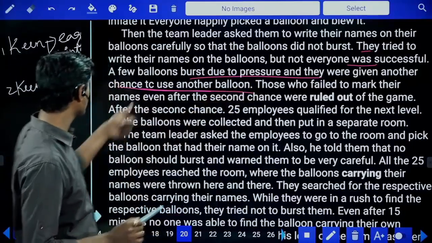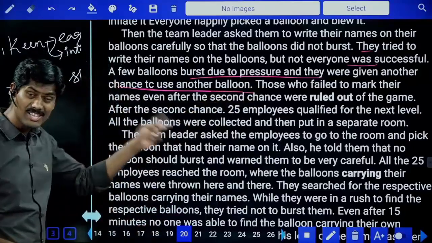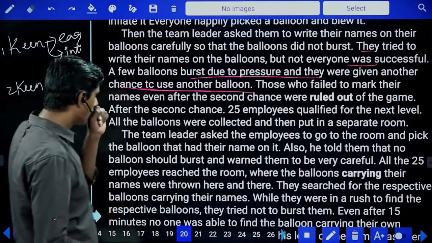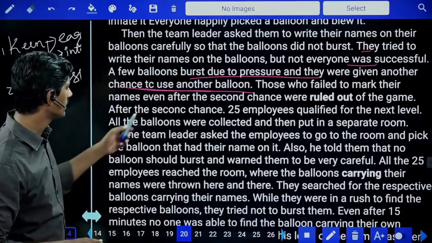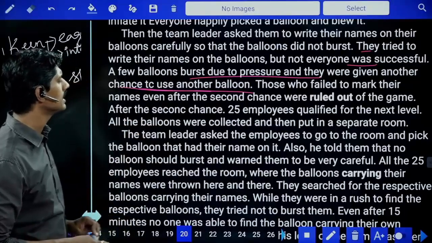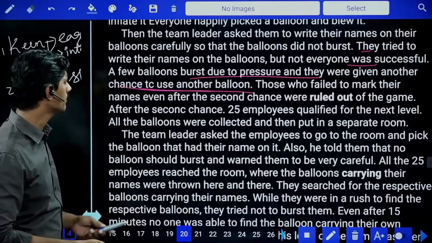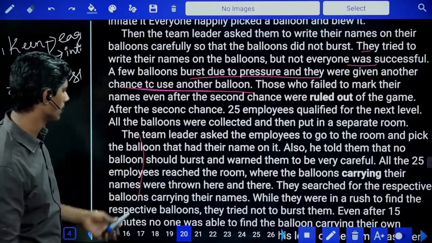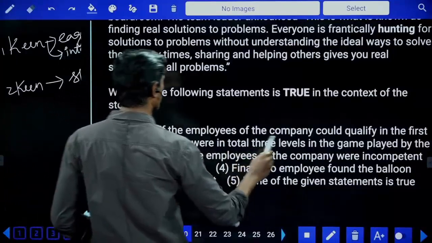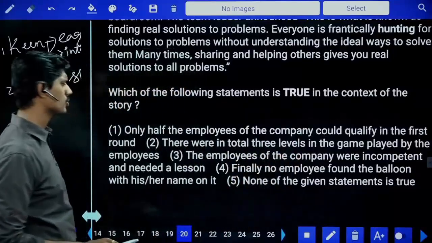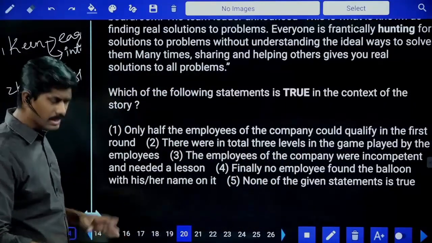Those who failed to mark their names even after second chance అంటున్నాడు, లెవెల్ అనడం లేదు ఇక్కడ. సెకండ్ ఛాన్స్ ఇచ్చా కూడా అలా చేయకపోతే వాళ్ళని ఎలిమినేట్ చేశారు. After the second chance 25 employees qualified for the next level కి 25 ఎంప్లాయీస్ క్వాలిఫై అయ్యారు. ఇక్కడ ఏమి ఇచ్చాడు? Only half of the employees of the company could qualify in the first round. Second level ki 25 అన్నాడు.